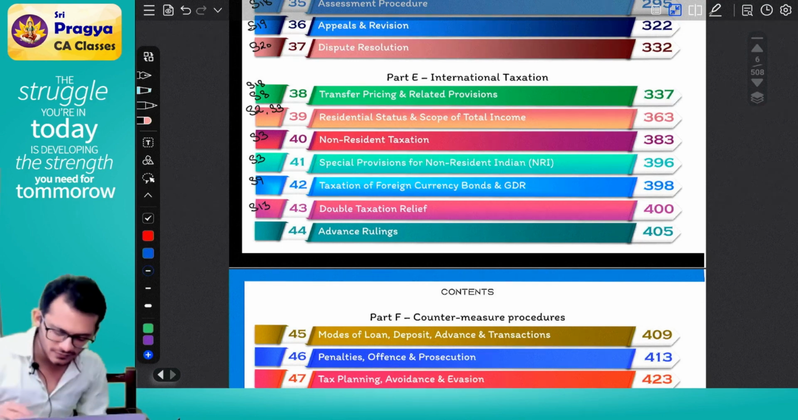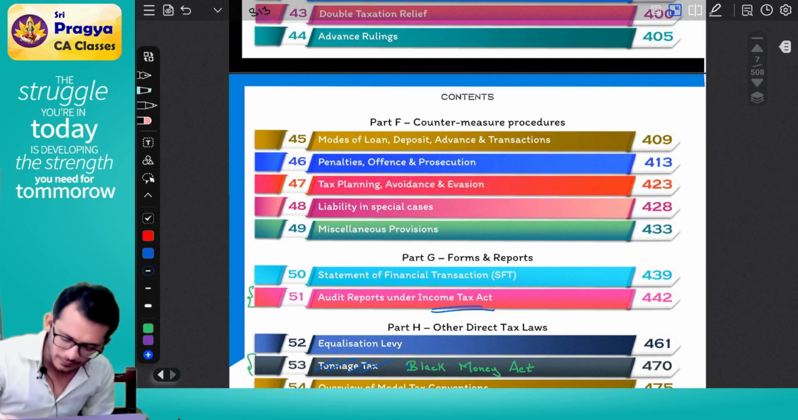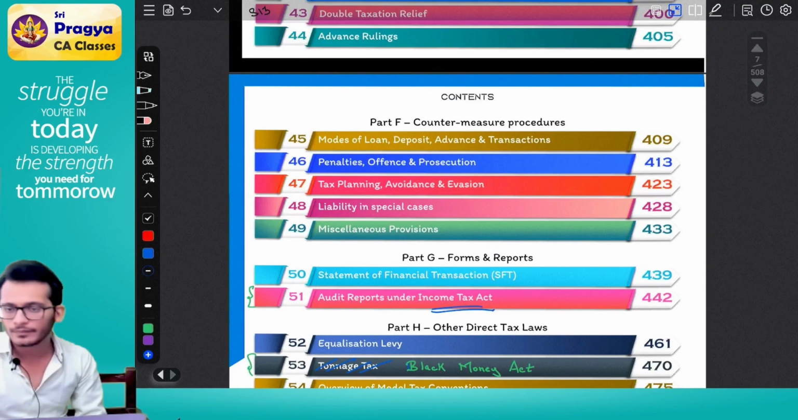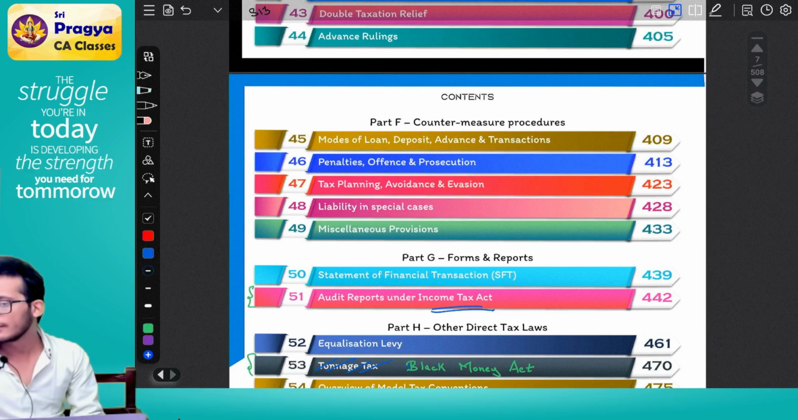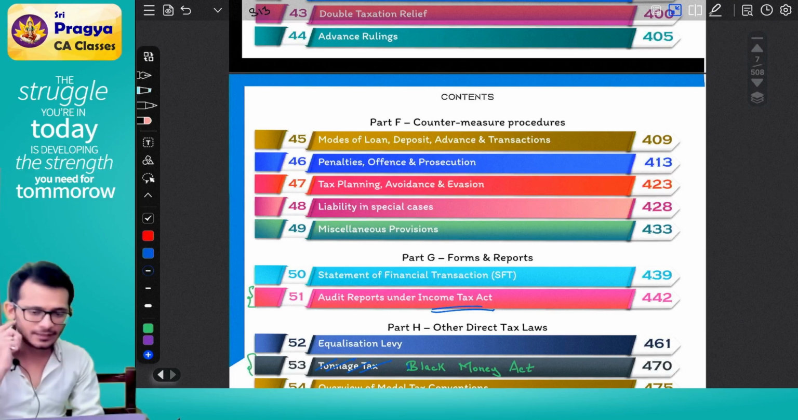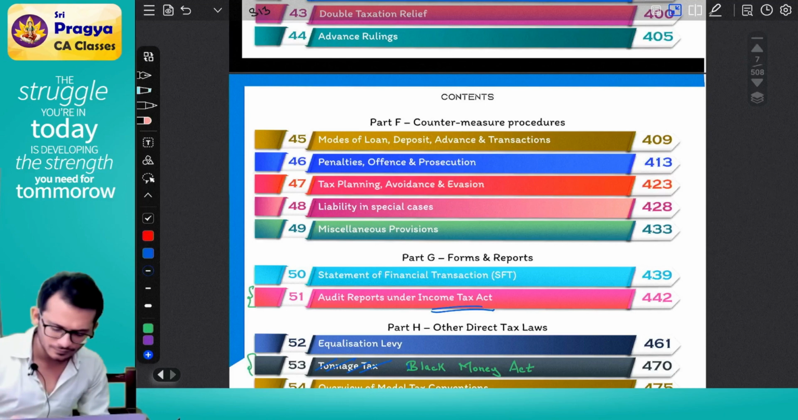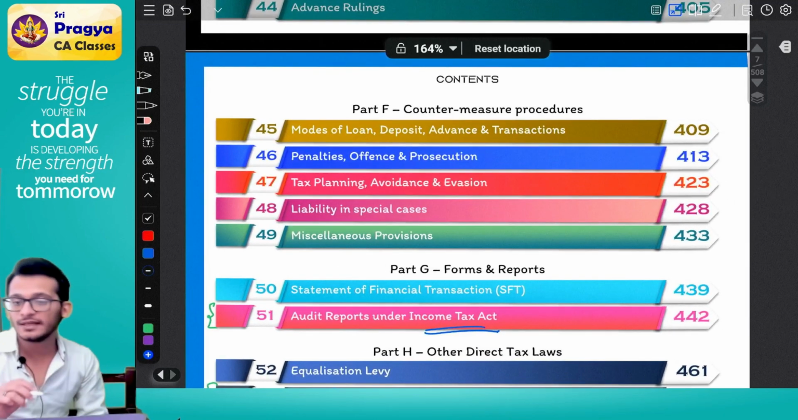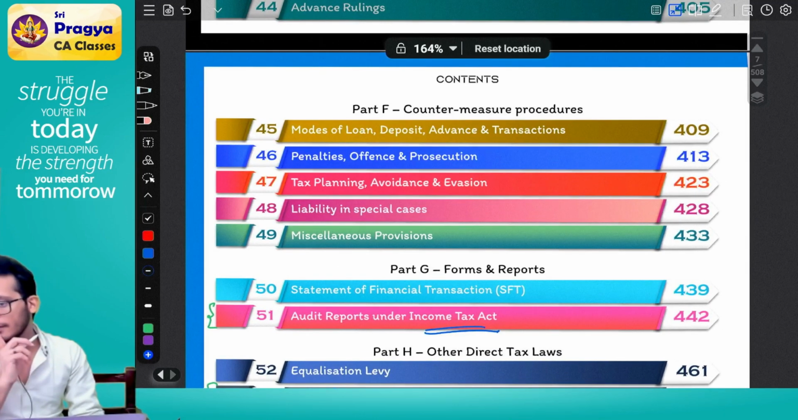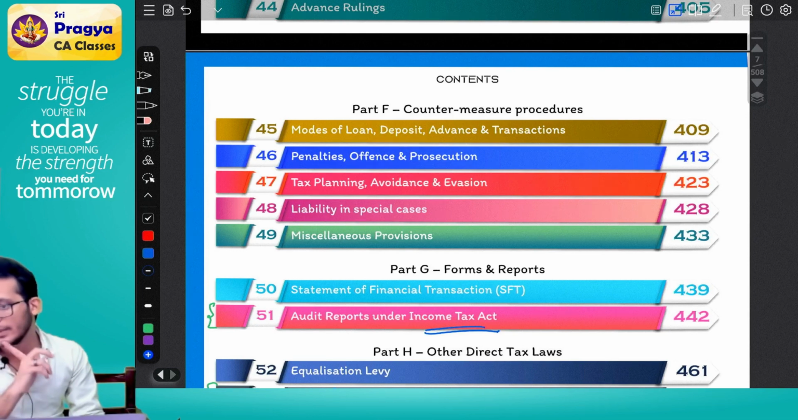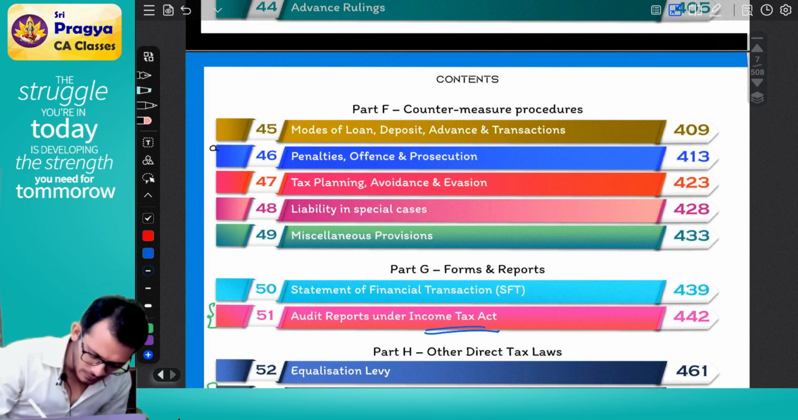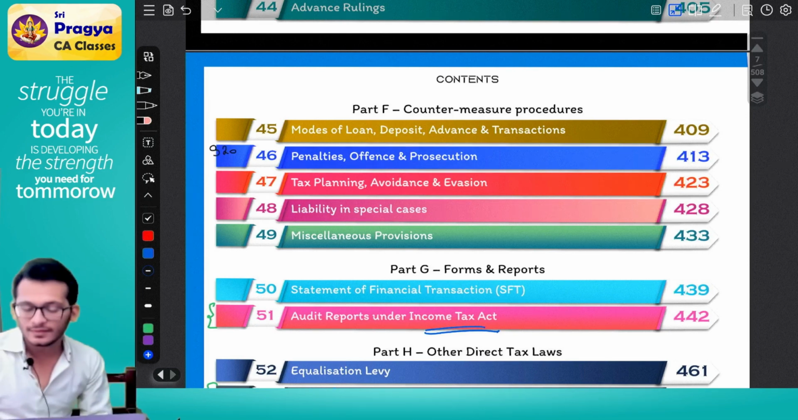Yes. Advance ruling and all is extra. These are all administered. Where did we write penalties? Pay differential taxes along with penalty. Step number 20. Yeah, very good.